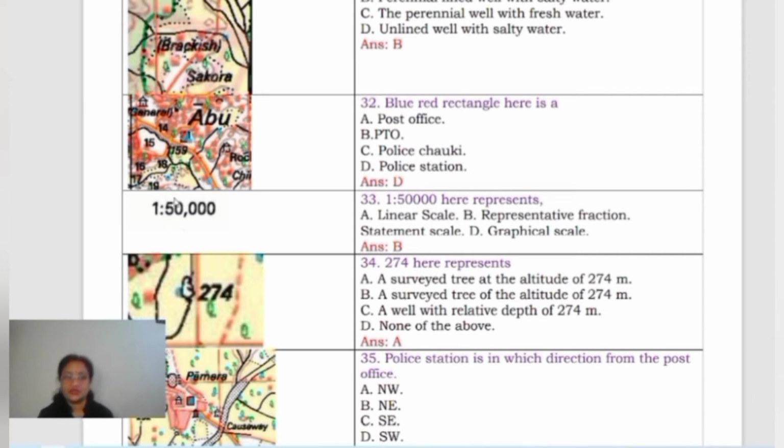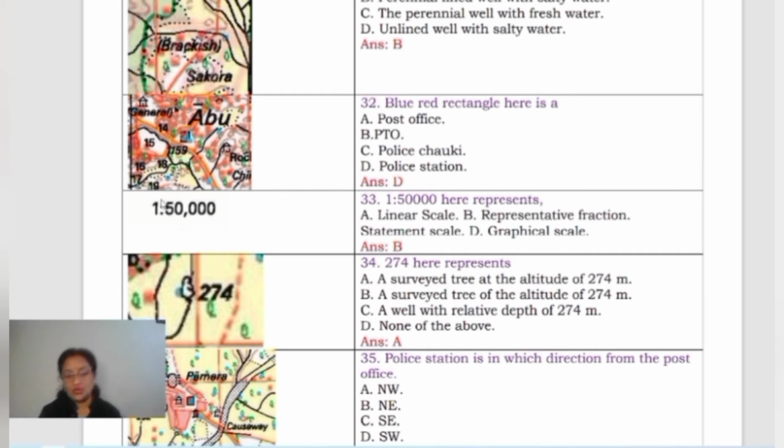It is a police station. Now come to the next one. 1:50,000. Very, very important part. Now you should understand what this indicates. 1:50,000 actually represents what is called a representative fraction, right?